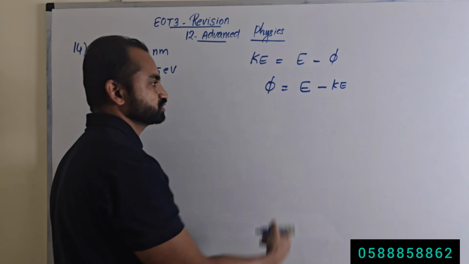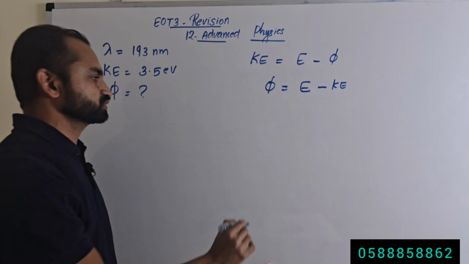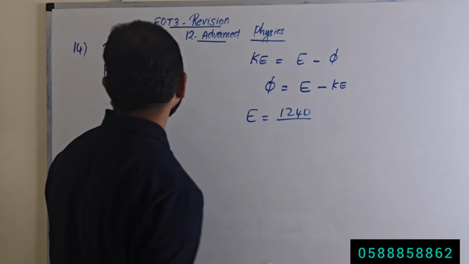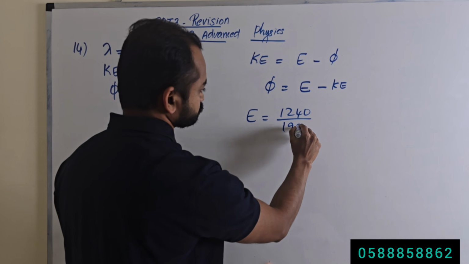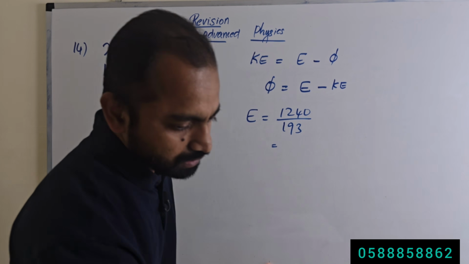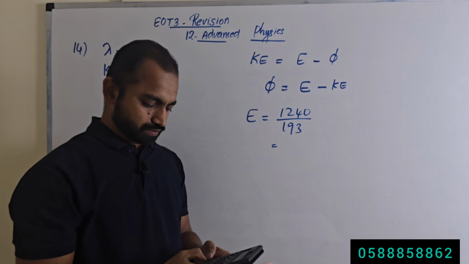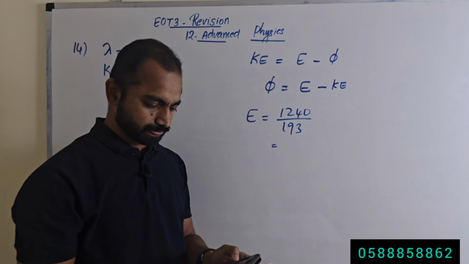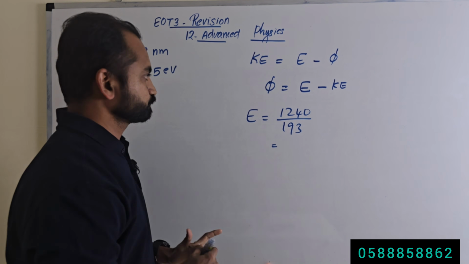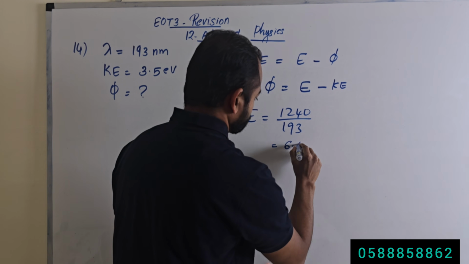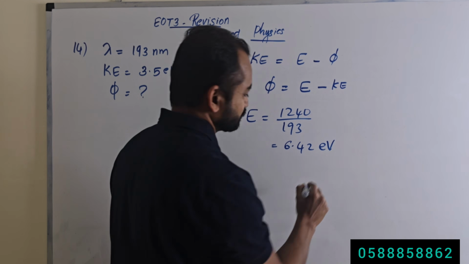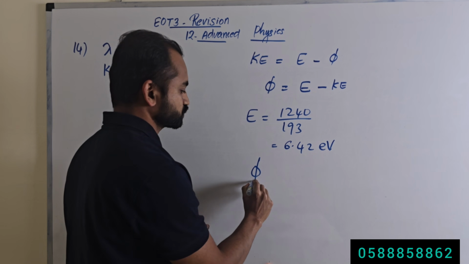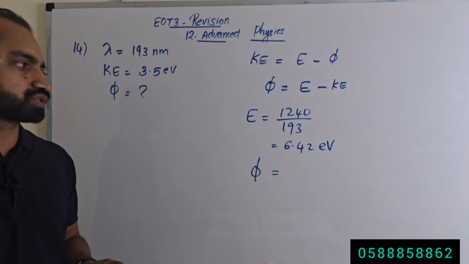So how to calculate energy of the incident photon? Wavelength is given, so it's very simple. Energy of the incident photon is 1240 divided by the wavelength, that is 193. 1240 divided by 193 equals 6.42. 6.42 is the energy of the incident photon, and the work function of the metal we need to calculate.